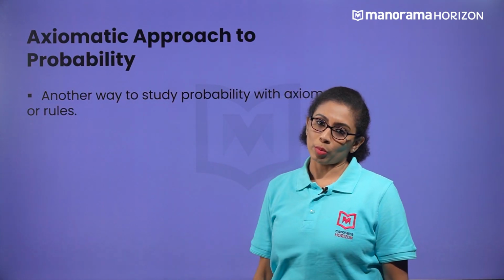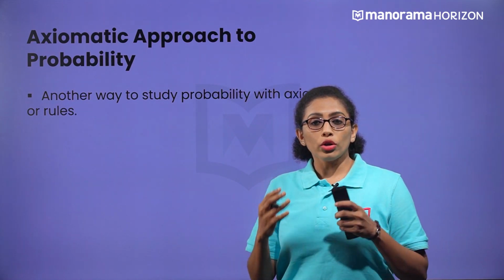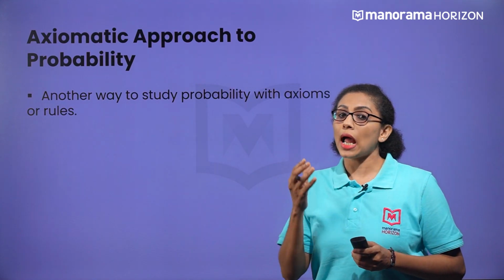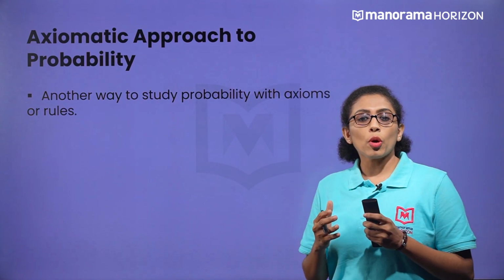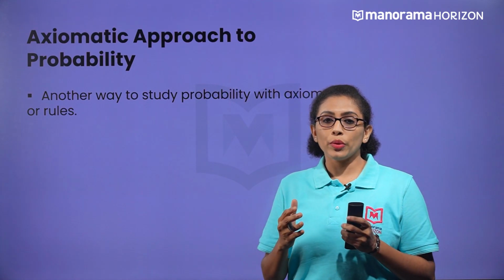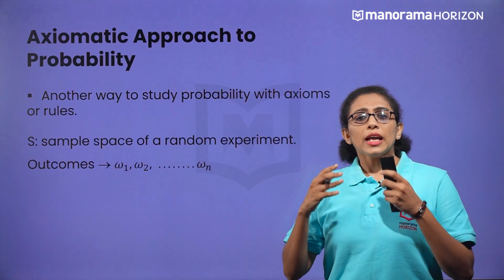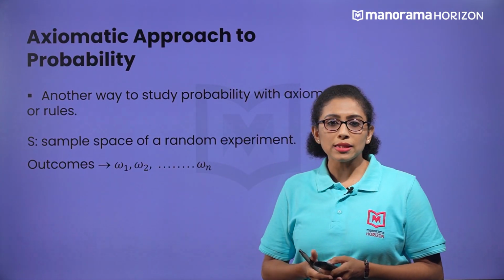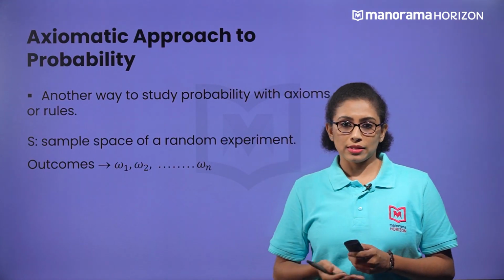approach to probability. Before understanding the rules, we already know that probability means the number of favorable outcomes divided by the total number of outcomes. So, this probability value can be between 0 and 1. If you consider any random experiment, we can have the sample space, and based on the sample space, we can have events.